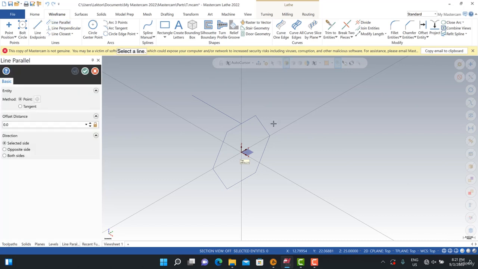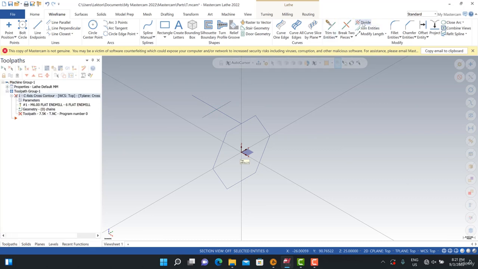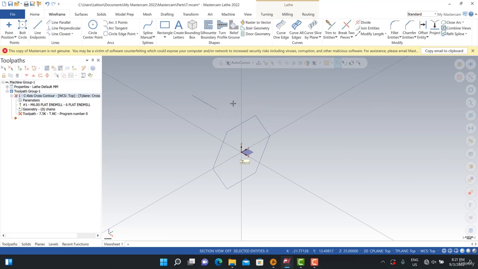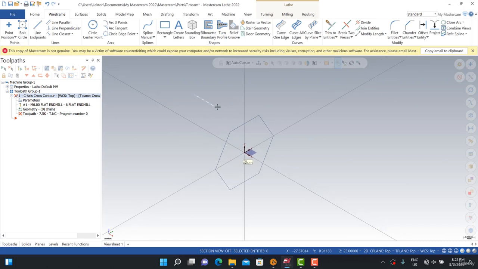After that, we can use the parallel line here. This can be 25, and then we can use the divide options, and then we can easily get that kind of line here. Okay, and there is another option here.